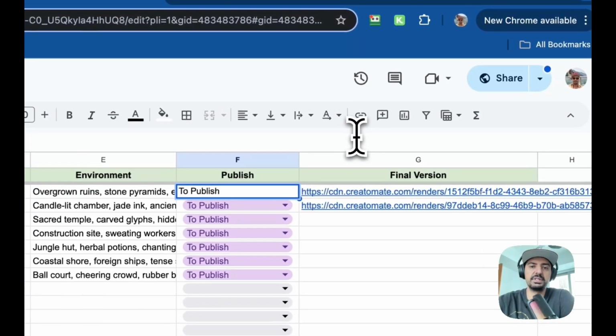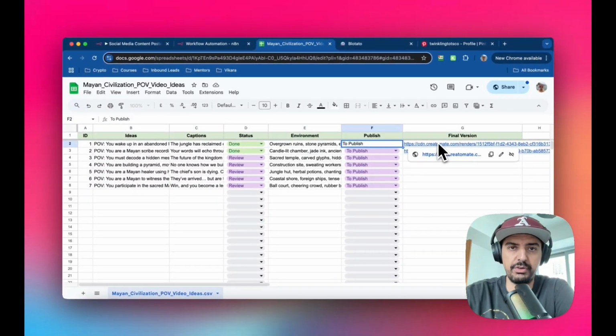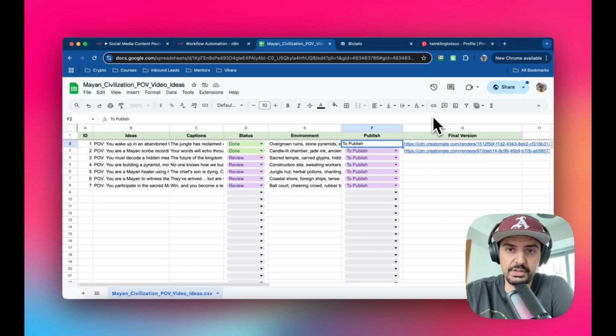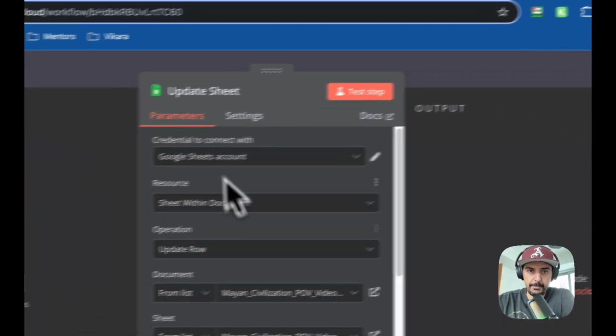Like if you're doing this for your own business or for your clients, you don't want to keep posting the same content because first of all, it doesn't look very professional on you. Second of all, you're probably going to get banned by the platforms because I'm pretty sure that posting duplicate content is a violation of their terms of service. Okay, so you want to make sure that you remove this from the next cycle. And to do that, you just want to change this to done. Okay, so that's what this node does.